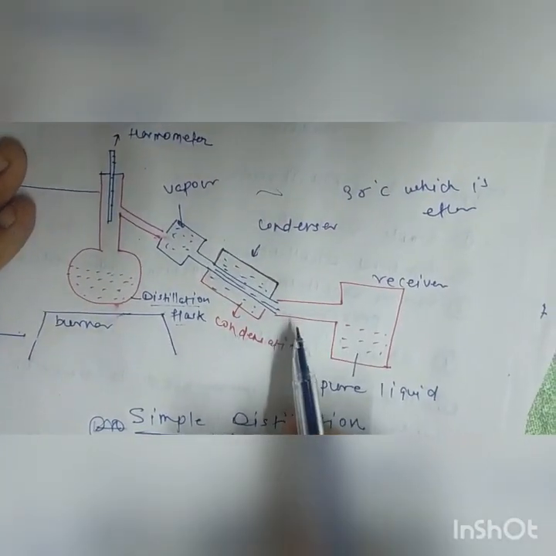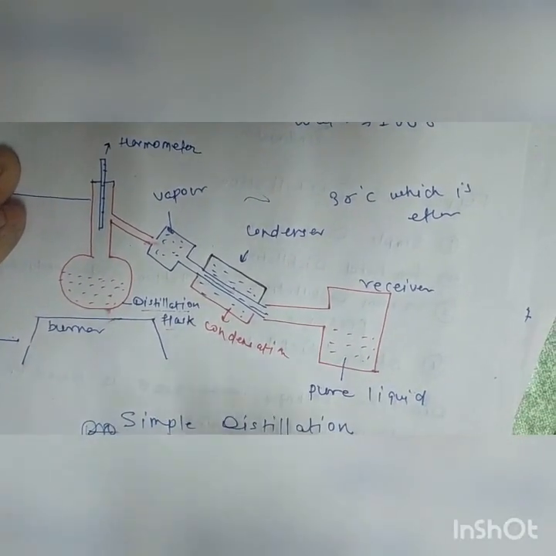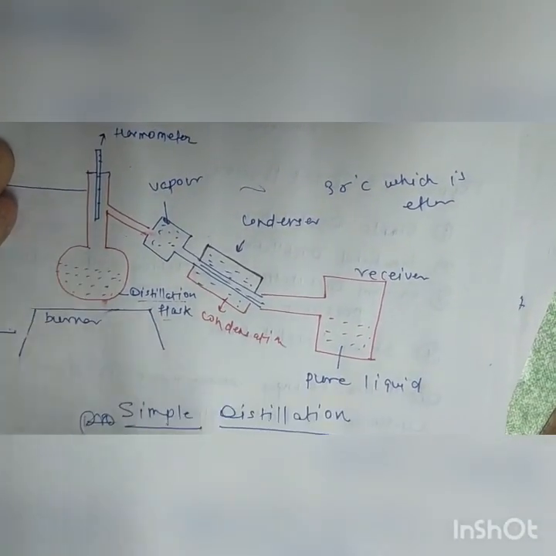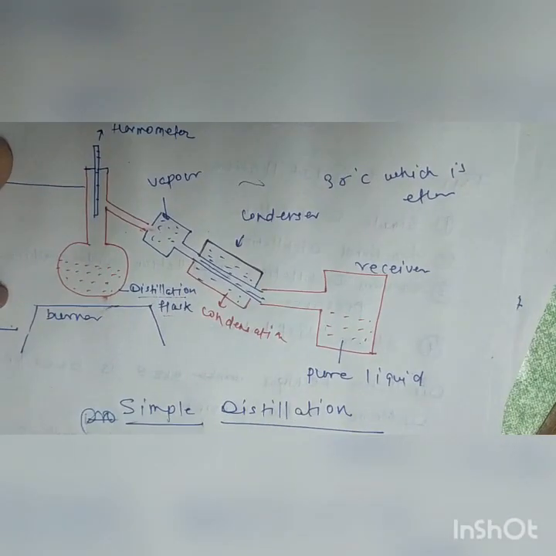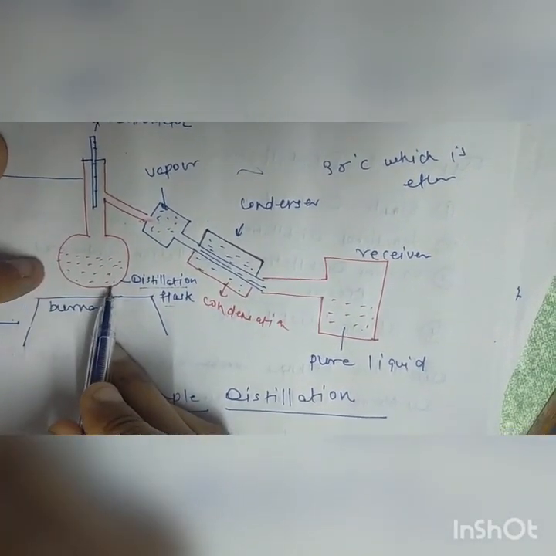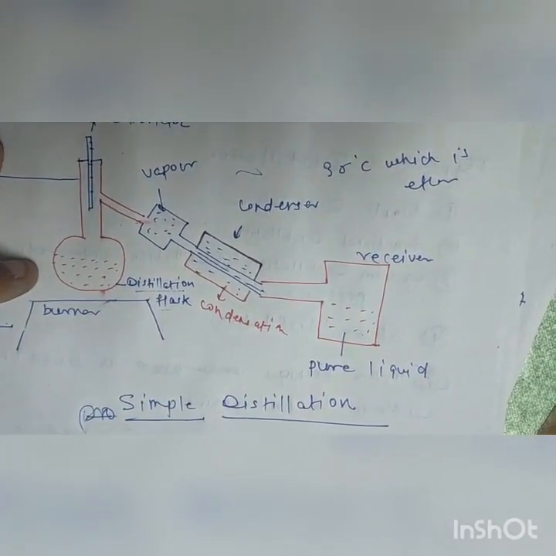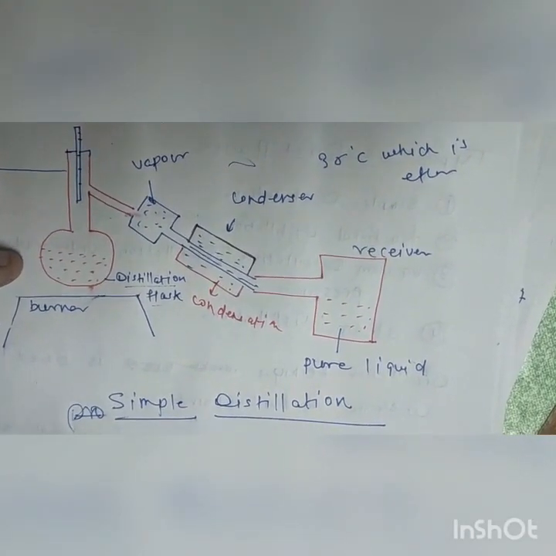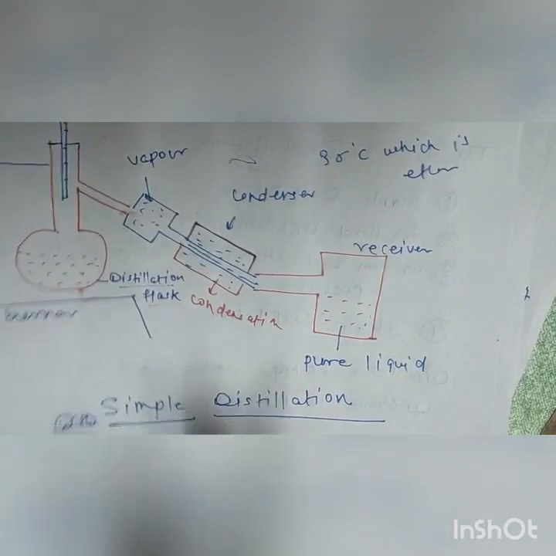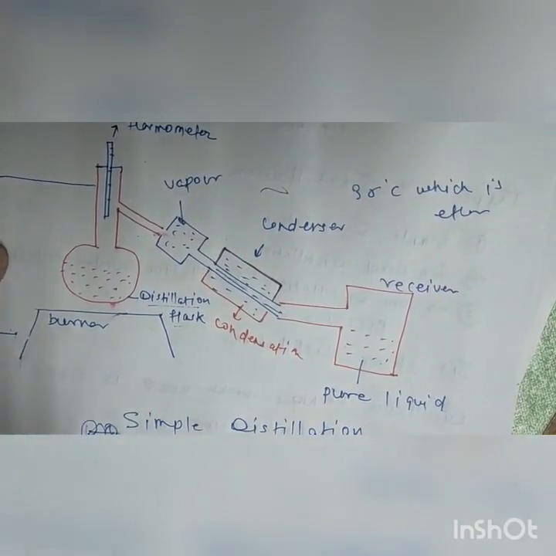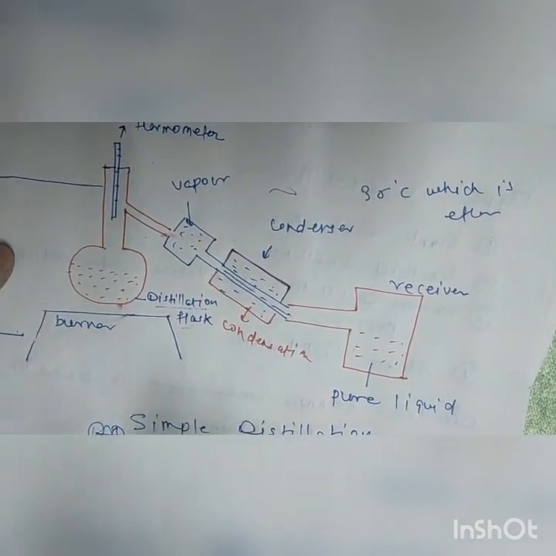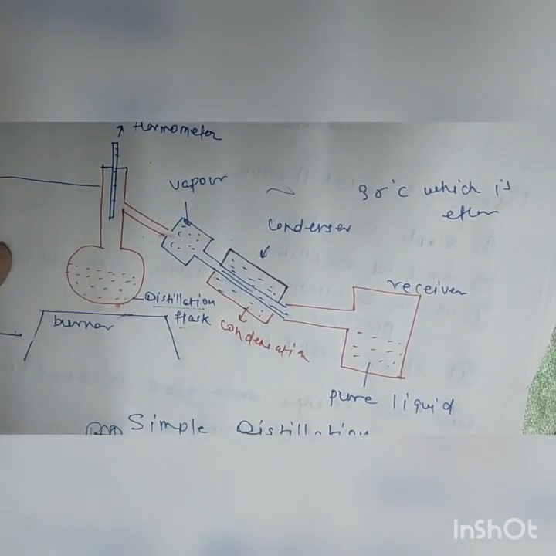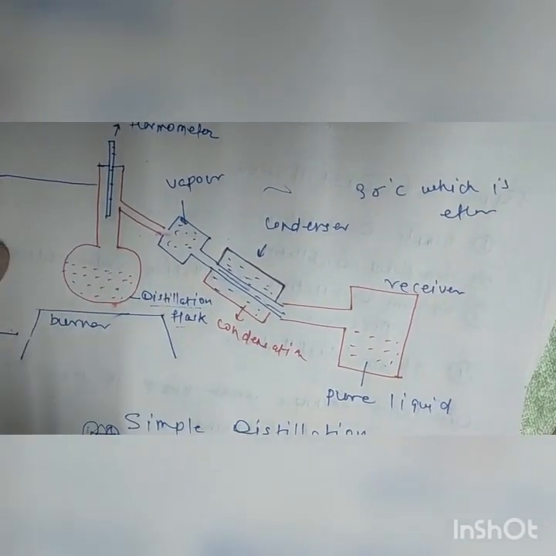And after the condensation, it goes to the receiver where we get the pure liquid. Pure liquid means the ether, and we get toluene in the distillation flask, because toluene has a higher boiling point, which is 111 degrees Celsius. That's how we separate the ether and toluene, meaning non-volatile matter from volatile matter.